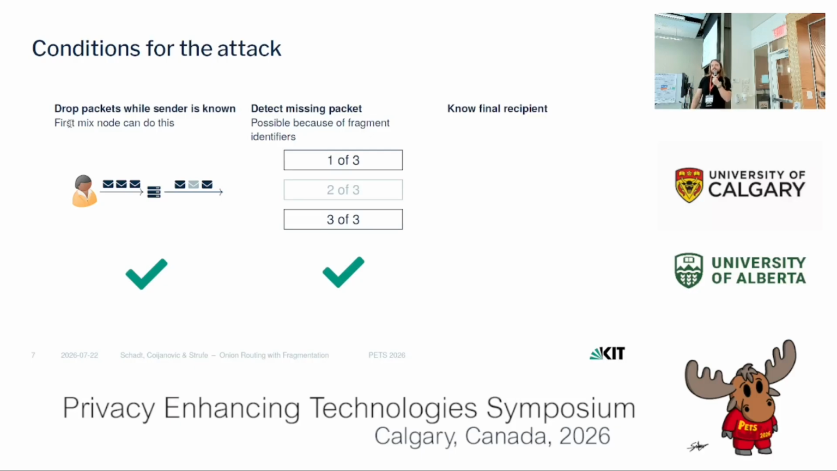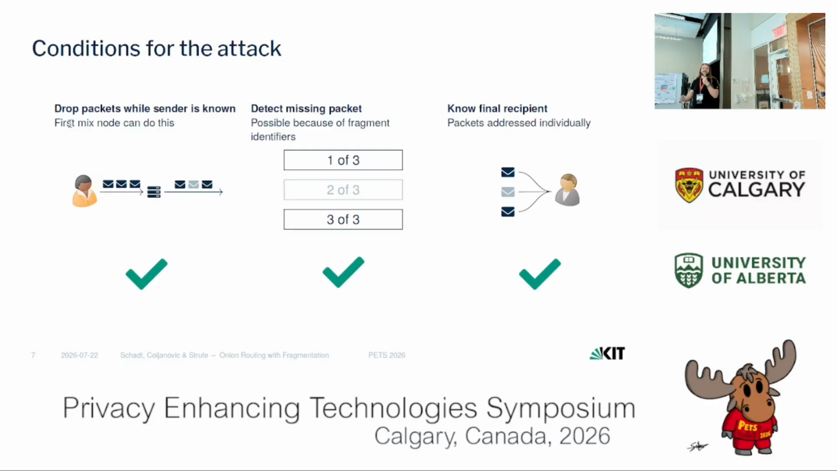And the third condition is that from the subset of packets that are not dropped, we need to be able to derive the final recipient, and this works because each fragment is addressed individually to Bob. Now, in order to mitigate this, what we want to do is break the third condition for this attack.